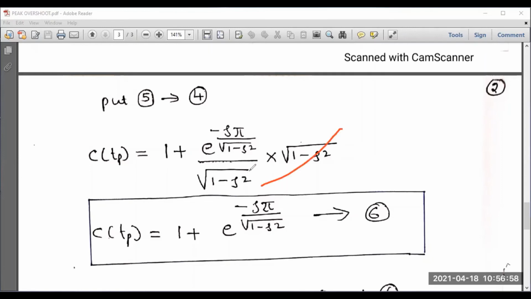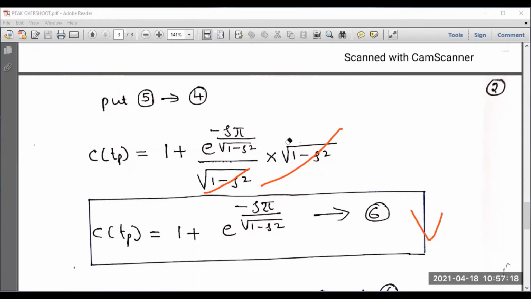So you can cancel the similar terms at numerator and denominator. Obviously, I can cancel in a simple manner. What are the terms which are remaining? C of Tp is equal to 1 plus e to the power minus eta pi by square root of 1 minus eta square. You may call this expression as equation number 6.